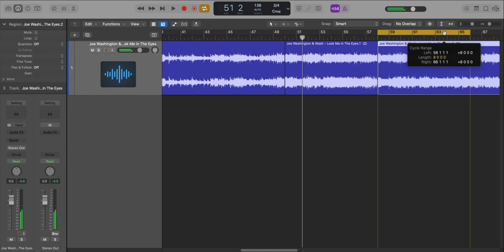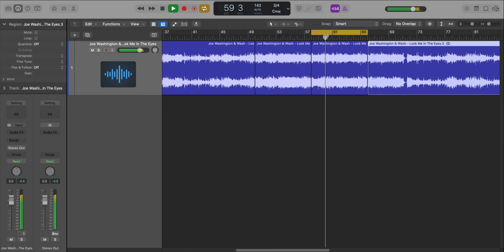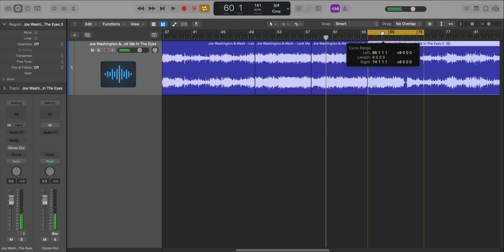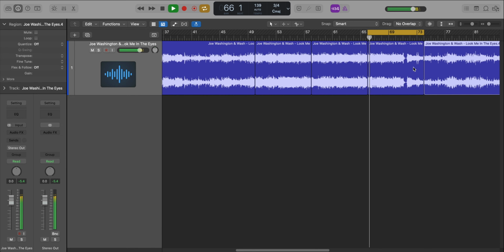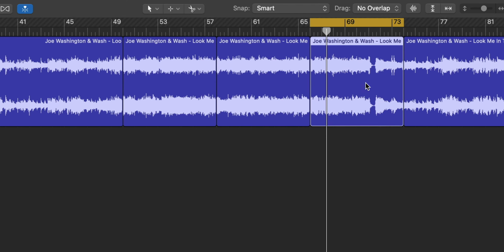Then we're going to drag this over. We're going to chop up the next set of 8 bars. And then lastly, we're going to chop up this right here, the next set of 8 bars. So these two are for the intro, and this is for our sample chop.